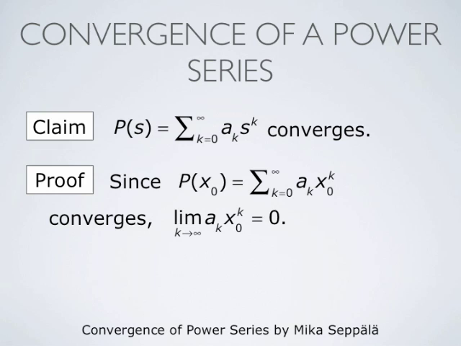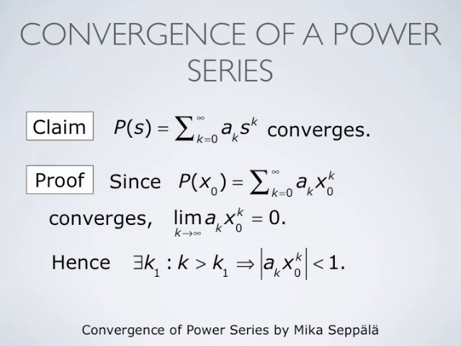Now, to that end, we observe that since the series summation k from 0 to infinity of ak times x naught to the power k converges, it means that the limit of the quantities ak times x naught to the power k must be 0 as k goes to infinity.